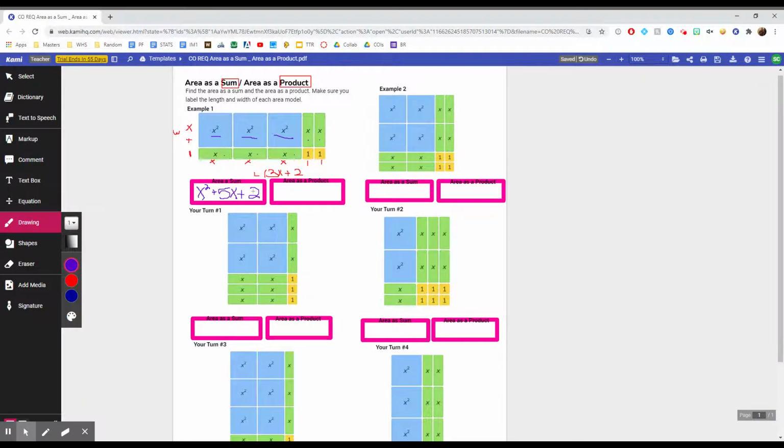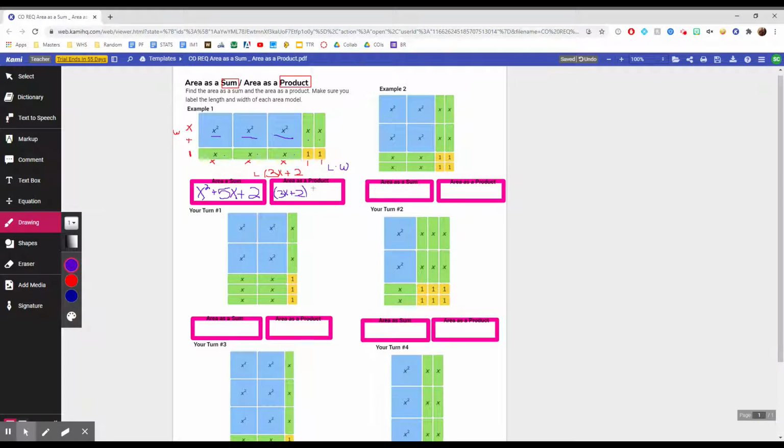Now the area as a product, that's when we look at the length times width. So we're going to do length times width. We know that the length is 3x plus 2.